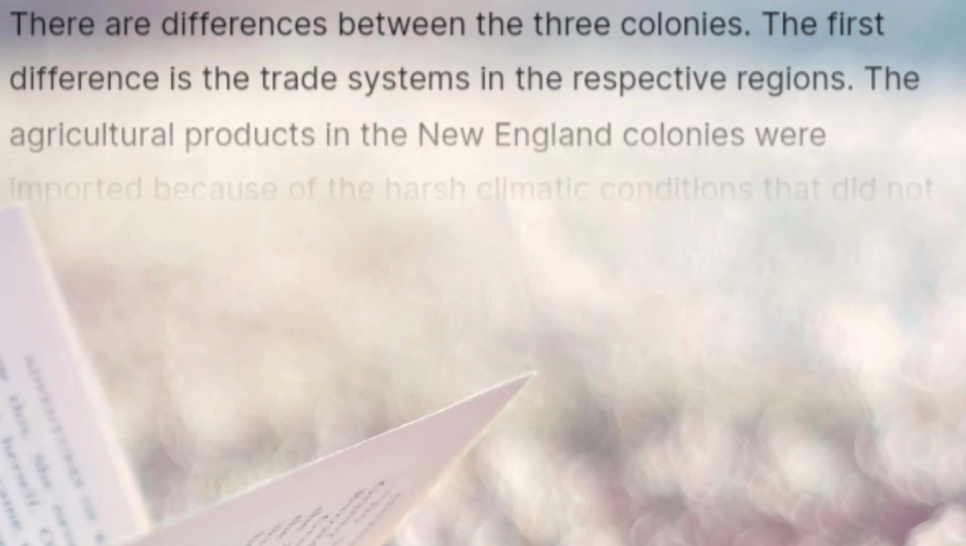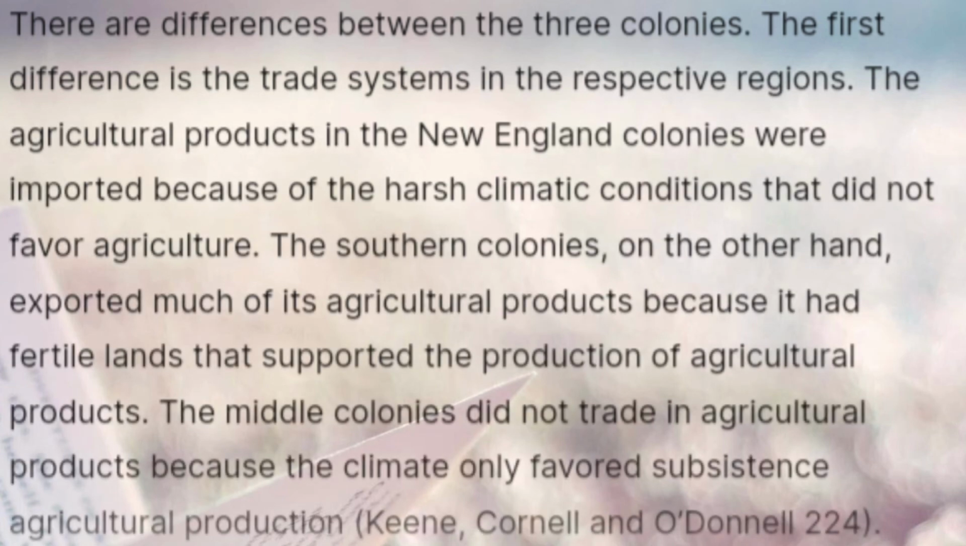There are differences between the three colonies. The first difference is the trade systems in the respective regions. The agricultural products in the New England colonies were imported because of the harsh climatic conditions that did not favor agriculture. The southern colonies, on the other hand, exported much of their agricultural products because they had fertile lands that supported the production of agricultural products.